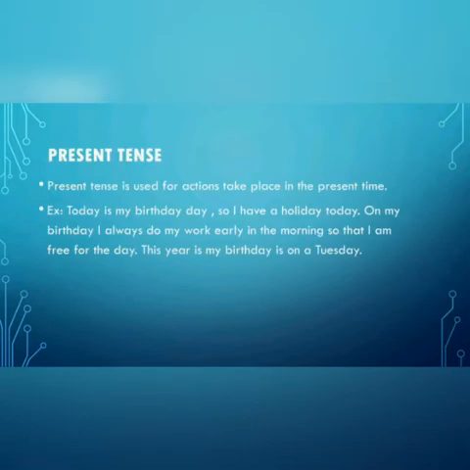Present tense is used for actions taking place in the present time. In present time we see what is happening right now, means at the moment. Like if I talk about this moment, I will use present tense. For example, today is my birthday, so I have a holiday today. On my birthday, I always do my work early in the morning so that I'm free for the day.